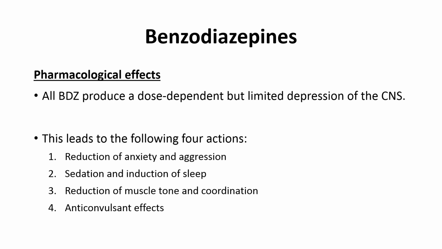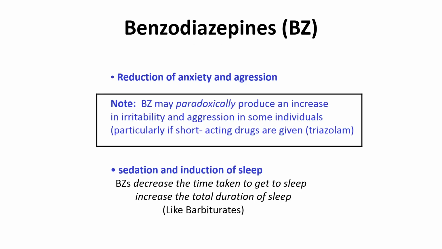And benzodiazepines produce dose dependent but limited depression of CNS, and basically they produce four actions. It reduces the anxiety and aggression, it reduces the muscle tone, leads to sedation and induction of sleep, and it produces anticonvulsant effect.